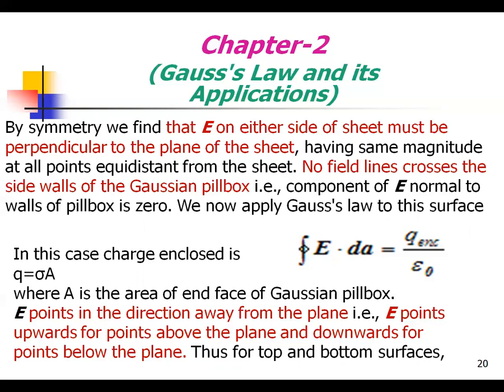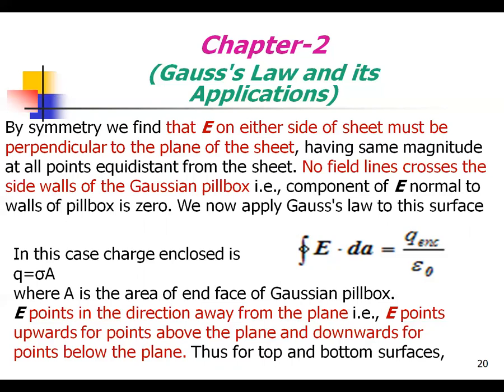Gauss law: integral E dot dA equals Q enclosed divided by epsilon naught. In this case, the charge enclosed Q equals sigma A, where A is the area enclosed by the Gaussian surface. E points away from the plane, so E points upward for the point above the plane and downward for the point below the plane.